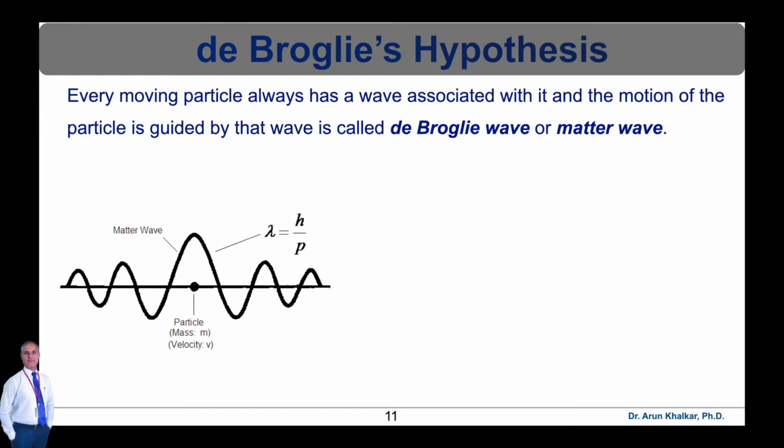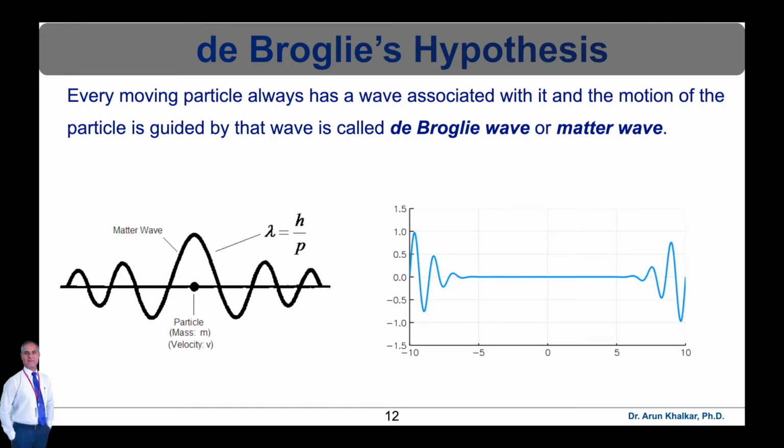It's not electromagnetic waves. So as shown in this diagram, we have the matter wave, that is the de Broglie's wave, and the wavelength we can calculate: lambda is equal to h upon p, where lambda is the wavelength, h is Planck's constant, and p is the momentum. The representation of the matter wave or the de Broglie wave is shown in this animated figure.